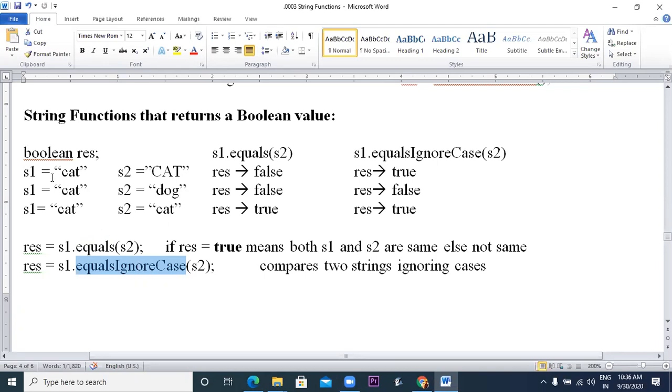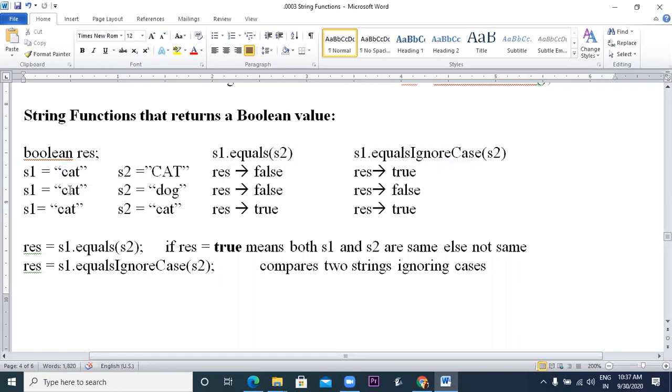Now, for example, suppose we have two strings S1 and S2. S1 is cat in lowercase, S2 is again cat in uppercase. Equals will give you false because both of them are not same. This is in lower case and this is in upper case, so it will give you false. But if you are using equalsIgnoreCase, it will ignore the cases and it will give you true, because you can read them as cat in both the cases, ignoring the cases.